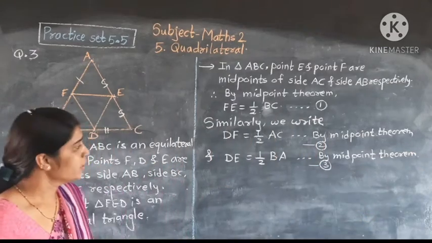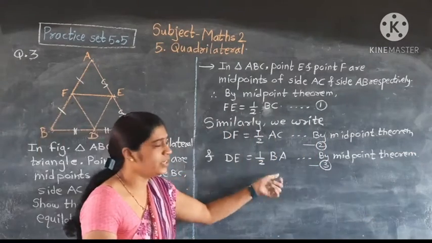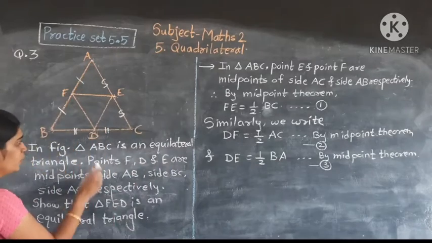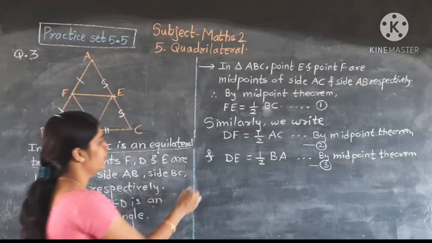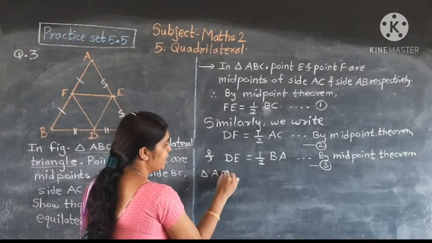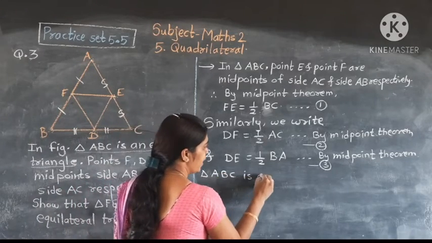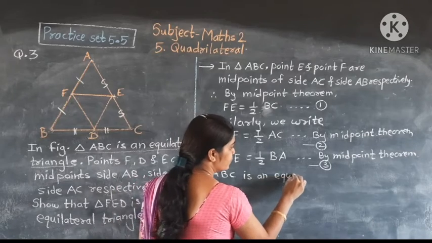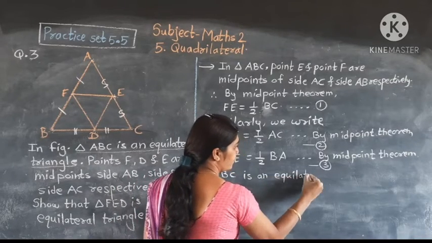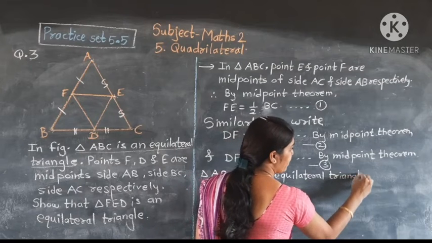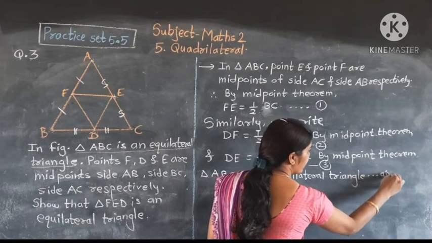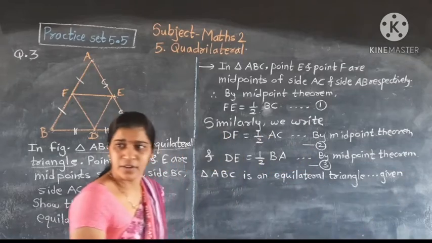Okay, so observe equations 1, 2 and 3. Now triangle ABC is an equilateral triangle, given.